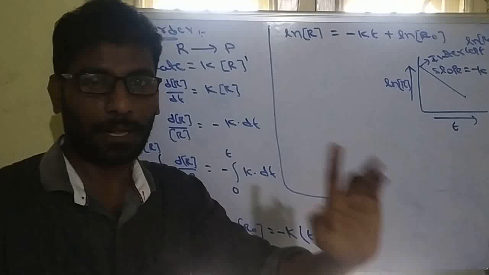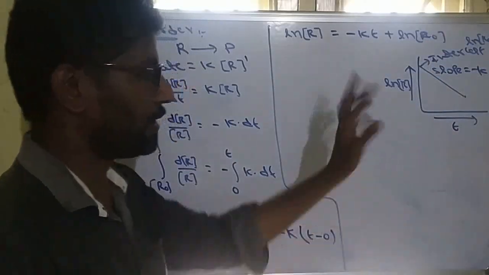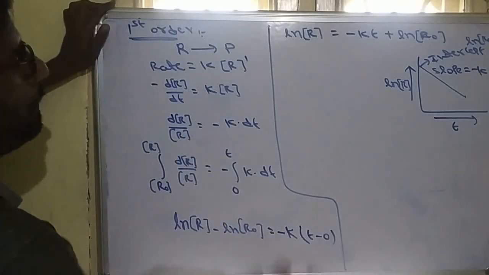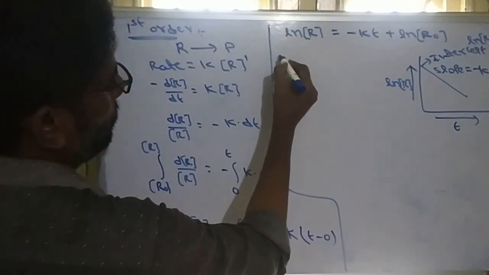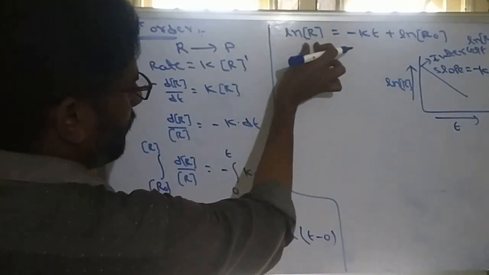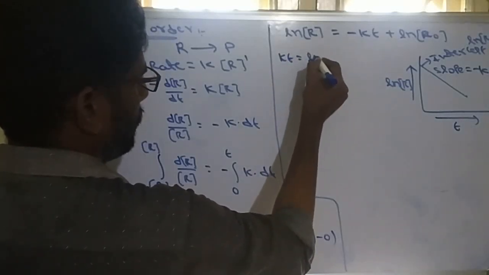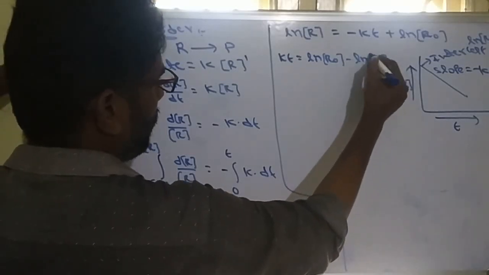For zero order, r versus time. For first order, ln r versus time. So this is important. Although, we can convert it to a final formula like this. So kt we are taking this side and this we are taking that side. So kt is equal to ln r naught minus ln r.